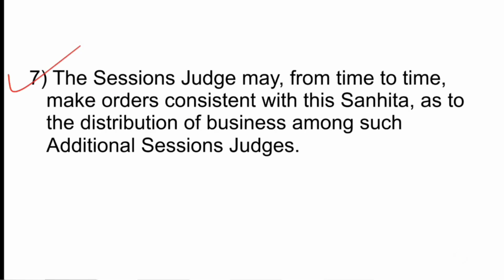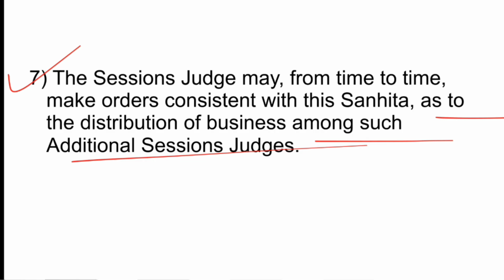Now comes subsection 7. It says the sessions judge may from time to time make orders consistent with this Sanhita as to the distribution of business amongst additional sessions judges. So, it is kind of a roster, as it happens in the High Court and Supreme Court, where the chief decides what cases are to be distributed amongst what judges. There are a number of judges in the sessions division, which is a district. There the principal judge decides what cases are to be distributed amongst additional sessions judges.